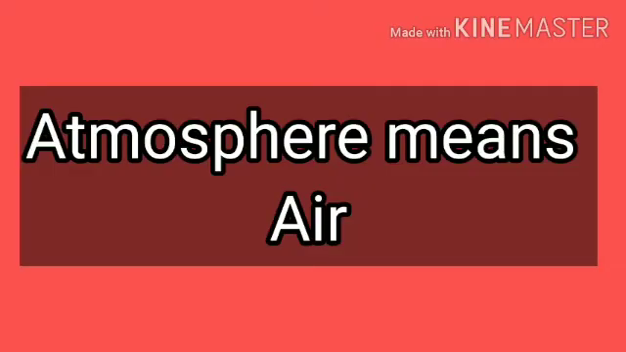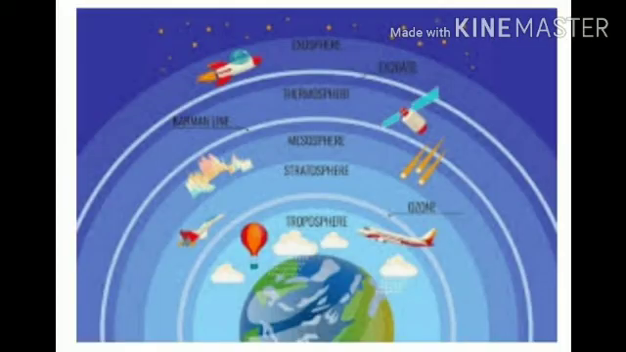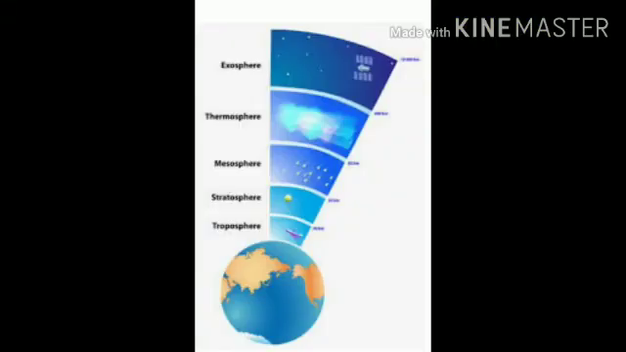The third domain of the environment is atmosphere. Atmosphere means air. A thin layer of air that surrounds the earth is known as atmosphere. The atmosphere is held around the earth by its gravitational force. It consists of various gases. The atmosphere acts as a thick blanket which protects us from harmful ultraviolet rays of the sun.